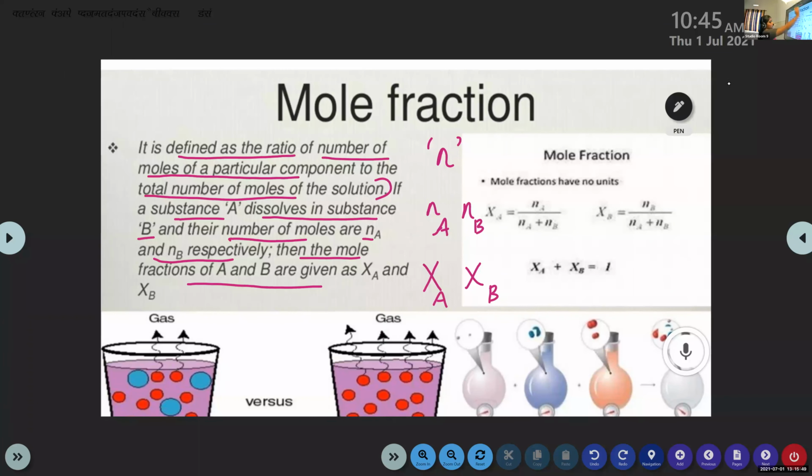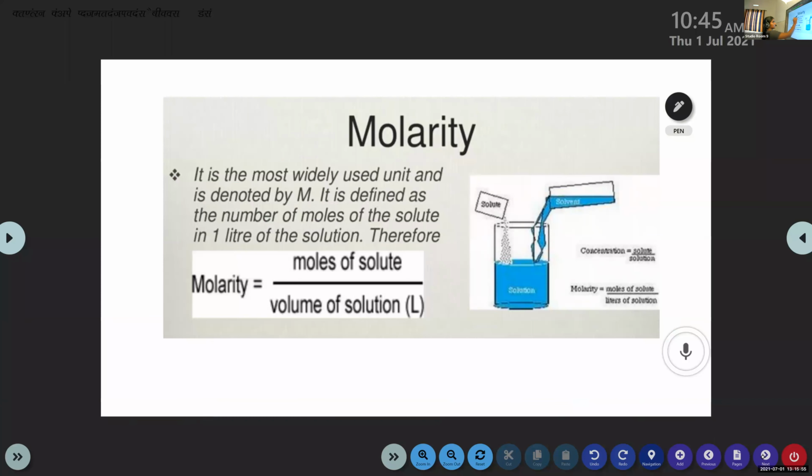Then we are moving to another method to express the concentration. That is molarity. Which letter is used to represent molarity? Capital M. Yes, very good.